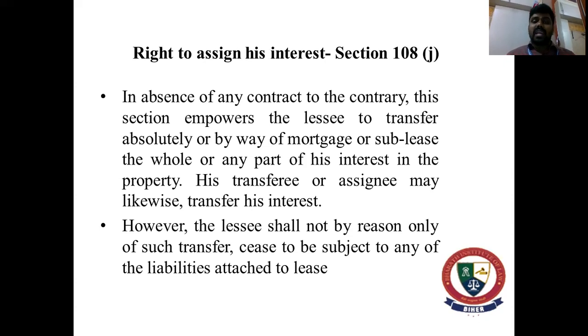And the next is the right to assign his interest, section 108 clause J. So in the absence of any contract to the contrary, this section empowers the lessee to transfer absolutely or by way of mortgage or sublease the whole or any part of his interest in the property. His transferee or assignee may likewise transfer his interest. However, the lessee shall not, by reason only of such transfer, cease to be subject to any of the liabilities attached to the lease. So where there is no agreement restricting the rights of the lessee to assign his interest, the lessee's rights are heritable and transferable.